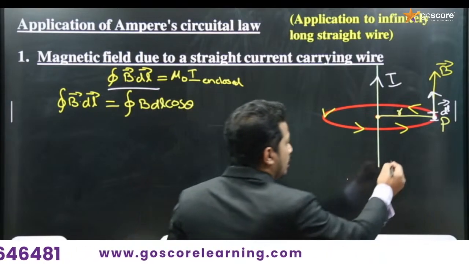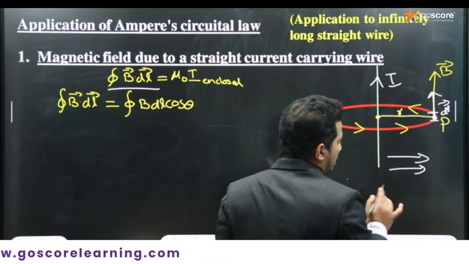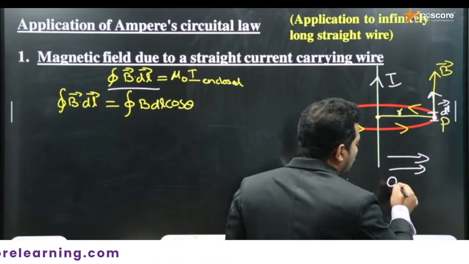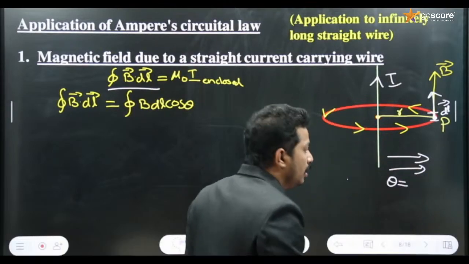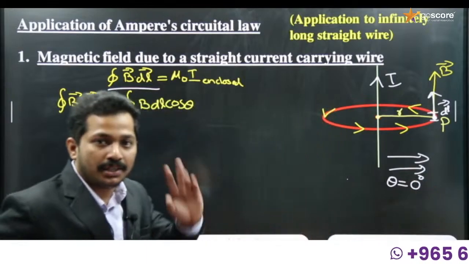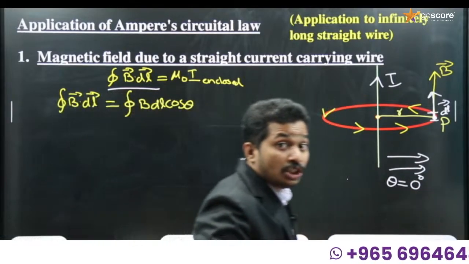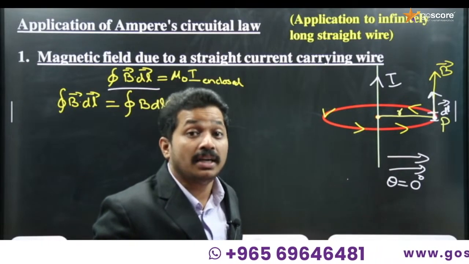If two vectors are in the same direction, the angle between them is 0 degree. If two vectors are in opposite directions, the angle is 180 degree.